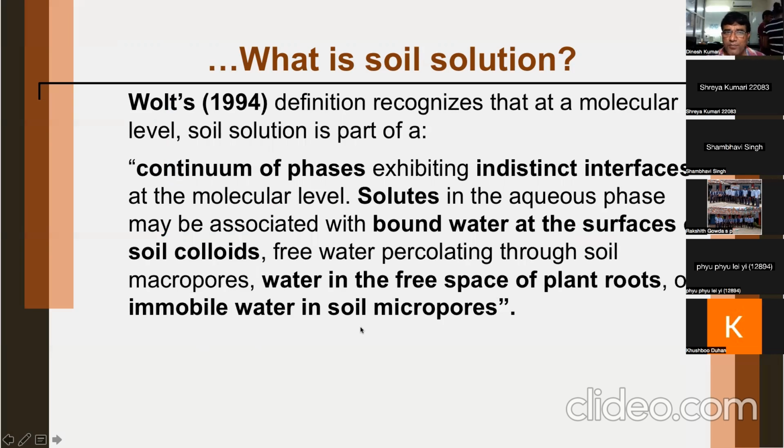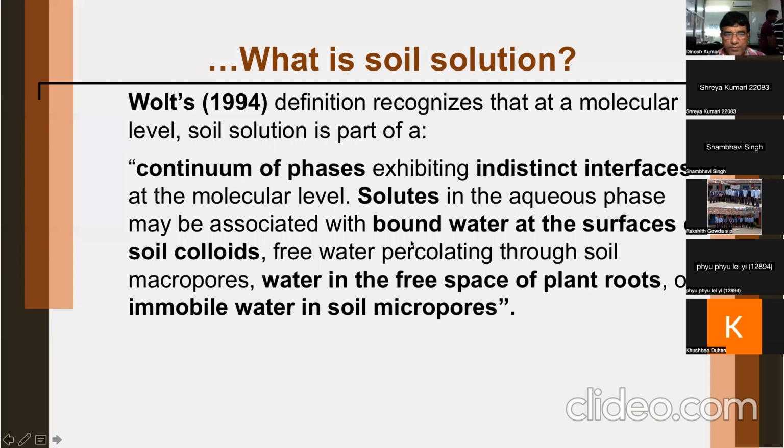Voigt, 1994, has given a definition of soil solution. You can see this definition recognizes that at a molecular level, some soil solution is part of it. Now you see a continuum of phases exhibiting indistinct interfaces at the molecular level.